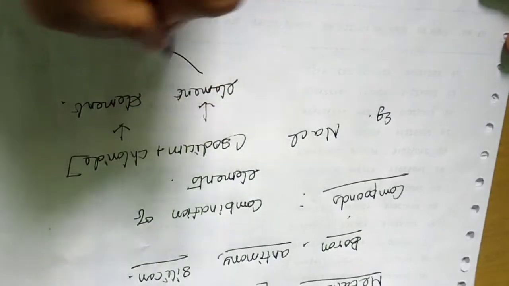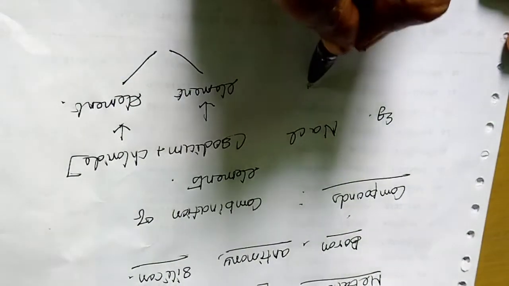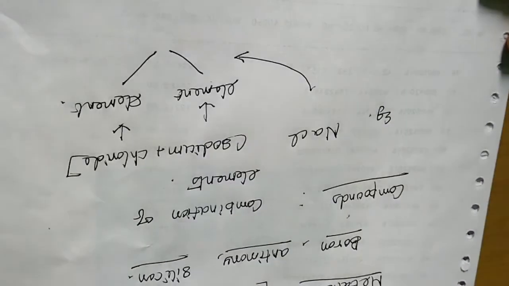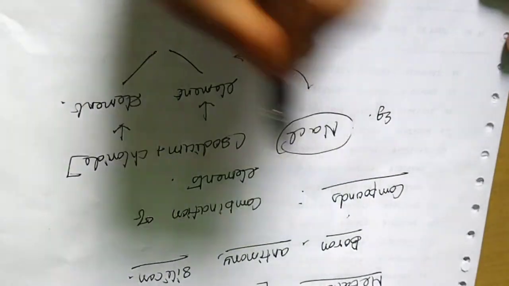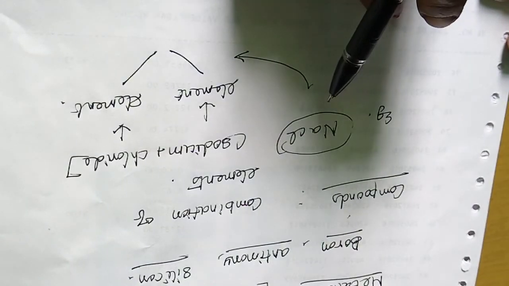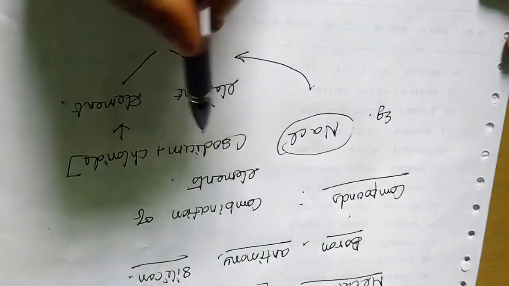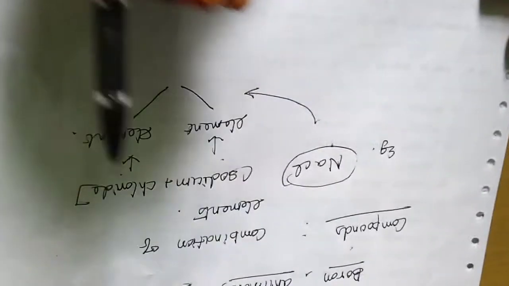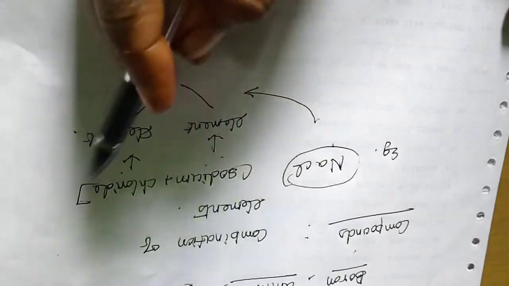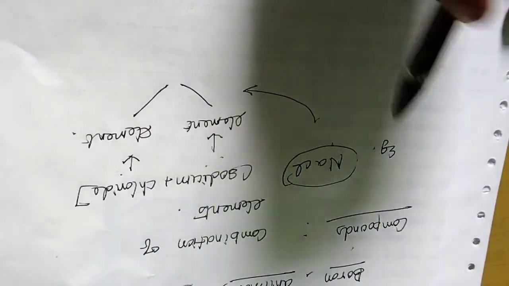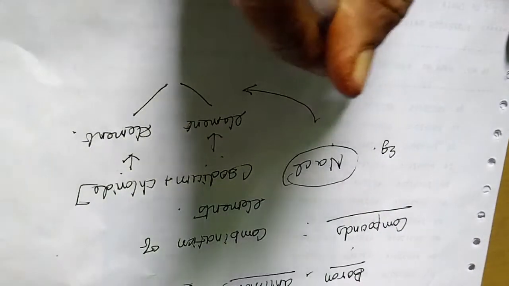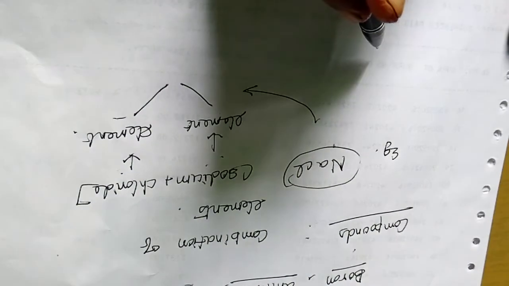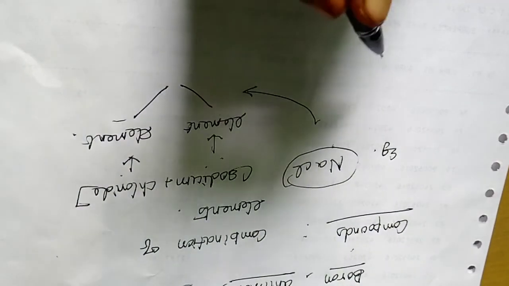Two different elements are combined, and that gives sodium chloride. Sodium chloride has properties different from those of sodium and chlorine. So a compound has a special property. Two different elements are combined, and that gives compounds.